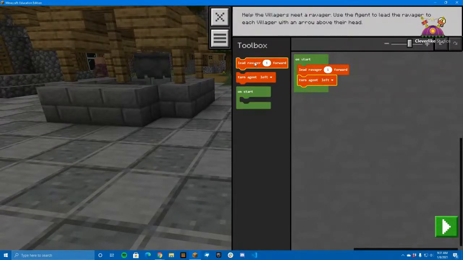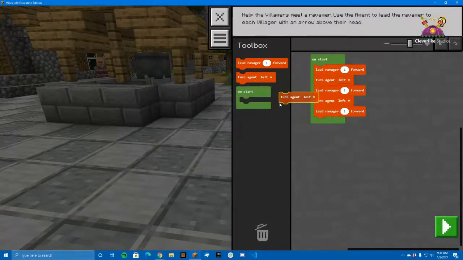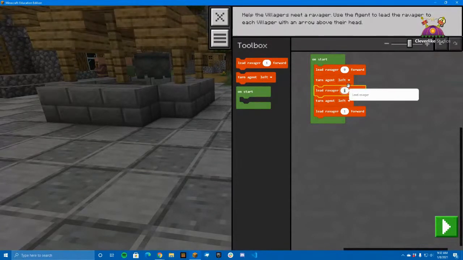So we're going to lead the ravager, then turn, lead the ravager, then turn, lead the ravager, then turn. Well, actually, we probably don't have to turn on the last one, right? So what did we say? 9, and then turn left, and then lead the ravager 12, and then we said 11.